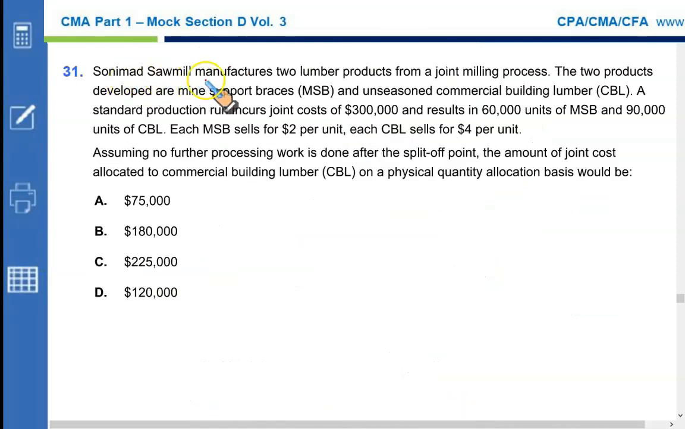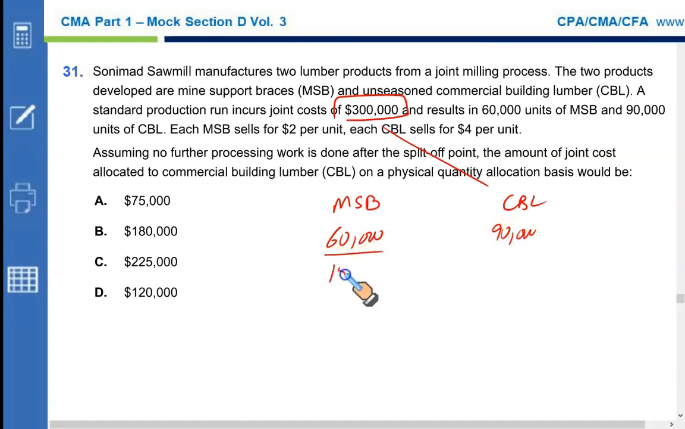Okay, Sony Sawmill manufactures two lumber products, MSB and CBL. We discussed this question earlier. This is the joint cost to be allocated. Assuming no further processing cost after the split-off point, what is the amount of joint cost allocated to commercial building lumber on a physical quantity basis? We have 60,000 units of MSB and 90,000 units of CBL. 60 plus 90 gives you 150. So 60 by 150 of the joint cost goes to MSB, and 90 by 150 of the joint cost goes to CBL.